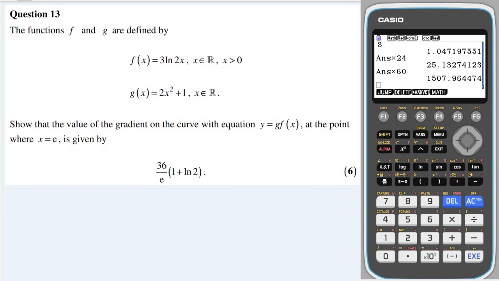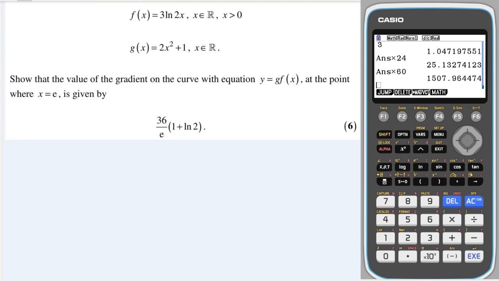Okay, question 13, we are asked to find the gradient of the curve g f of x at the point where x equals e. So first thing we're going to do is find the function g f of x, which means putting f into g. So I'm going to write out y equals, and I'm going to write out g, but I'm going to replace the x with 3 ln 2x. So it's going to be 2 lots of 3 ln 2x squared plus 1.